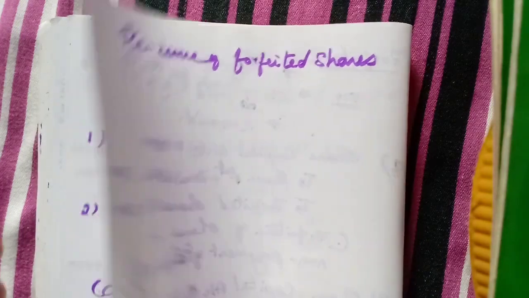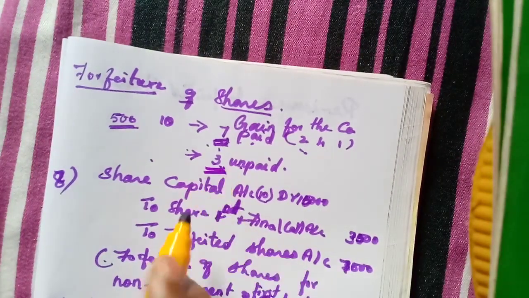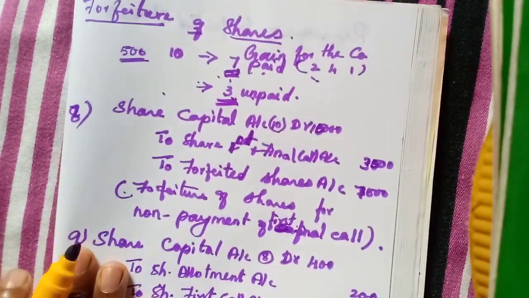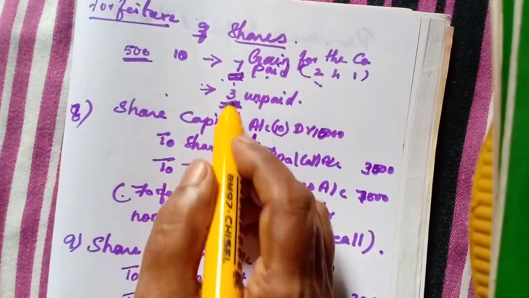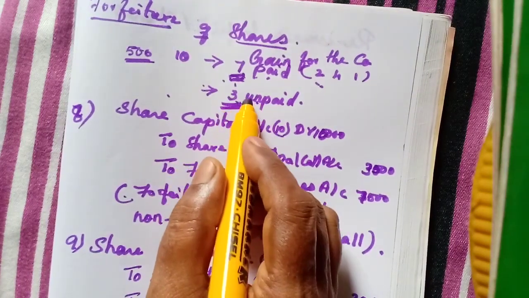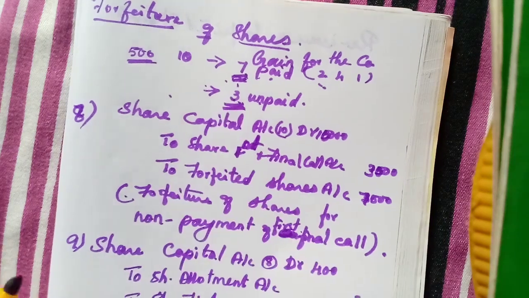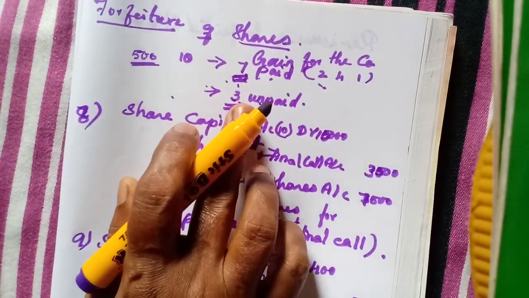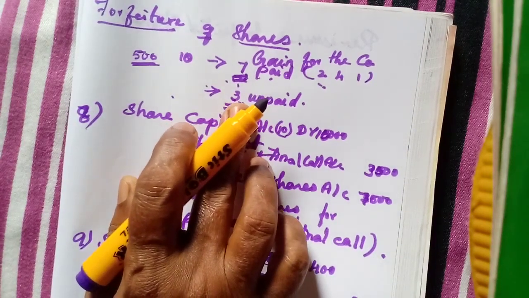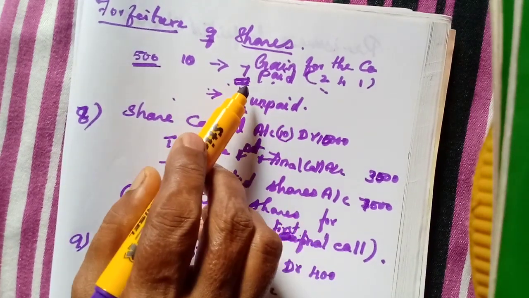amount. In this example, we have learned that unpaid is rupees 3, isn't it? So the reissue price of the shares should not be less than this 3. It can be 3 or more than 3, but it should never come below 3. If they issue for more than this amount, we already have a profit, isn't it?